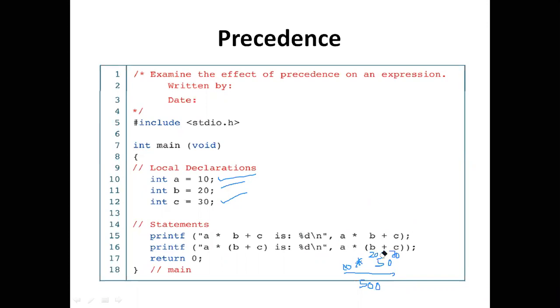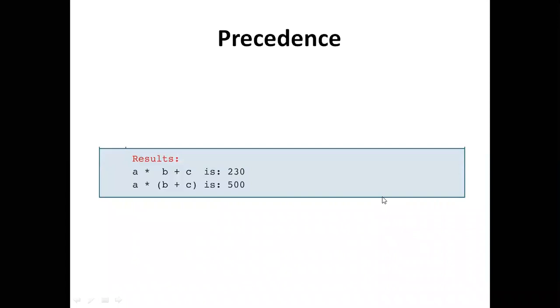For the second, 20 plus 30 is evaluated first, and after that 10 into 50, giving 500. So the first value is 230, and the second value is 500.